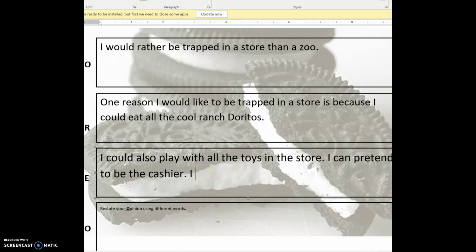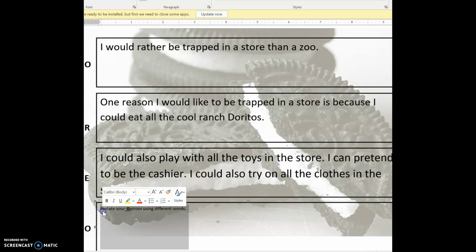Okay, then I'm gonna say I could also try on all the clothes in the store. So I'm being creative and I'm thinking that this is a huge store, right? Like Walmart, and I'm trapped there, and this is all the things I would do there at being trapped in a store.